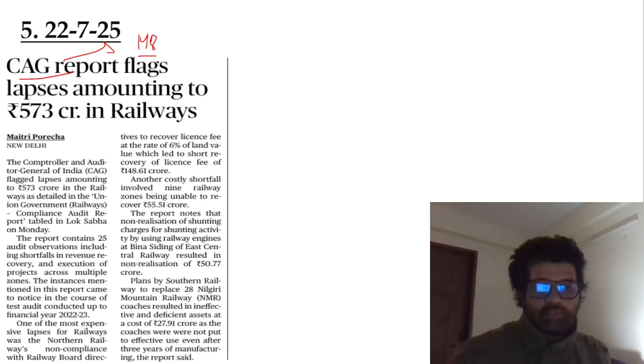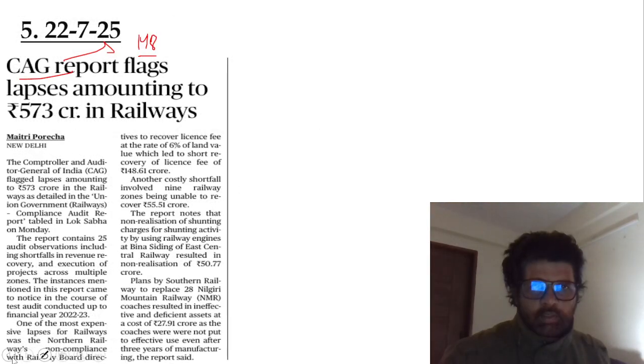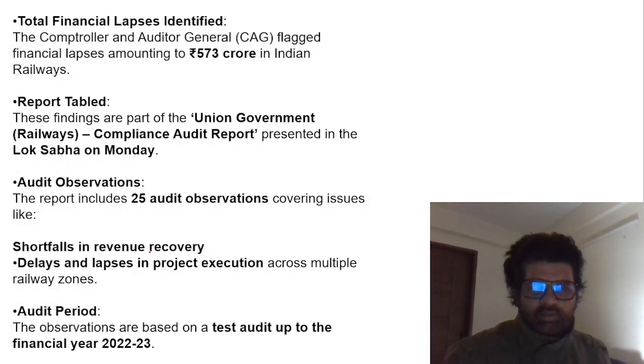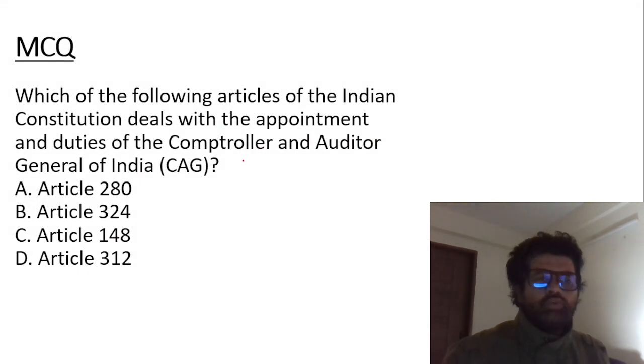Remember these facts, they are actually important. So they have talked about some issues which are there in this. Have I told you the article here? Article 148, right? So just facts and figures related to CAG. CAG is in news, and there are some issues in railways that will come again. We'll talk about it again. Just keep it in mind, CAG and the provisions associated with it.